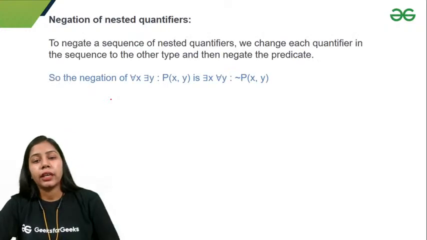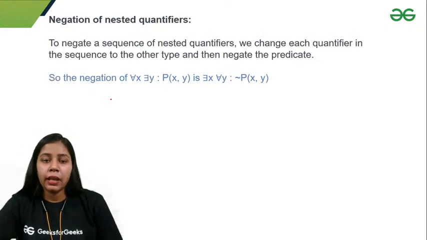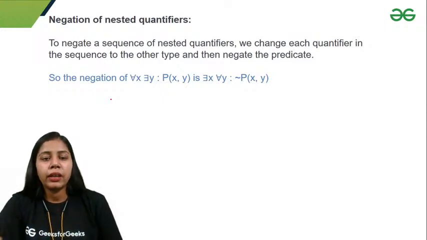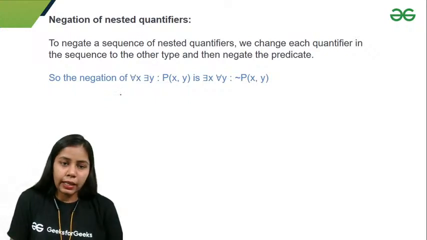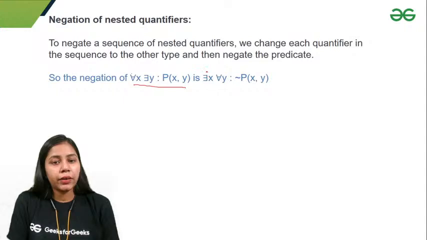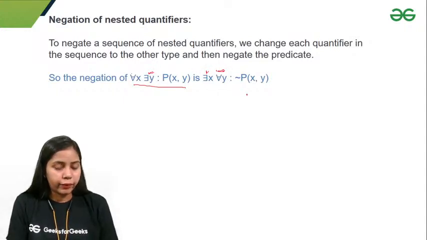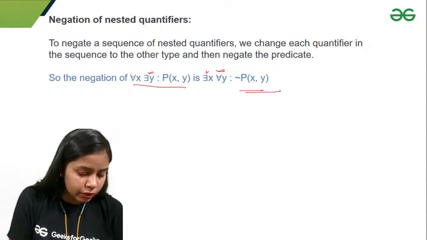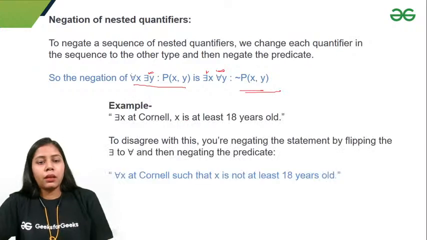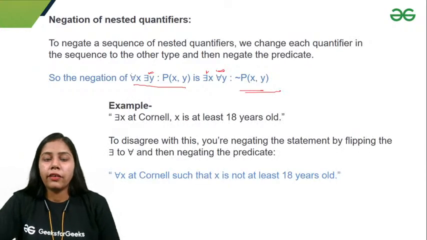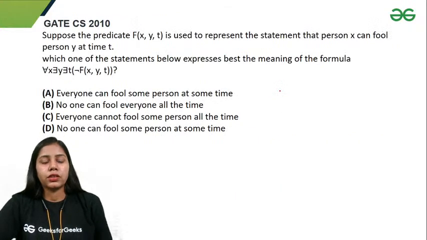If I have to take the negation of a nested quantifier, I'll take the negation of the quantifiers one by one and take the negation inside. Like if we have this statement, for all x there exists y, for all x gets converted into there exists x, there exists y gets converted into for all y, and we'll have negation of P(x,y). Right? Any confusion in this? So this is one example. You can check this out if you have confusion regarding negation of nested quantifiers.